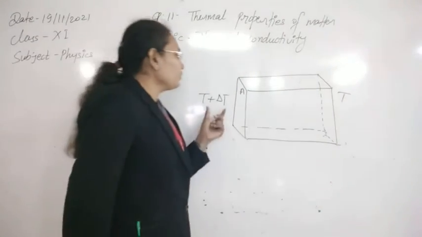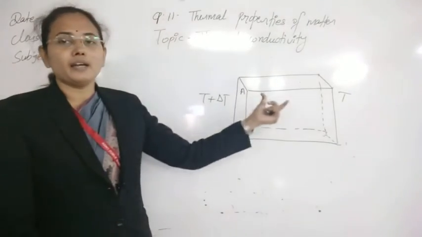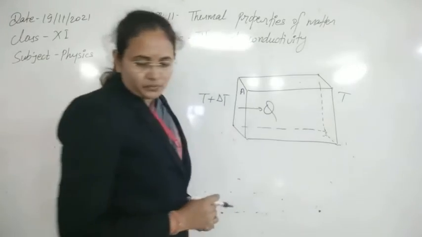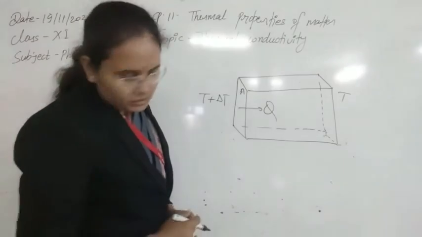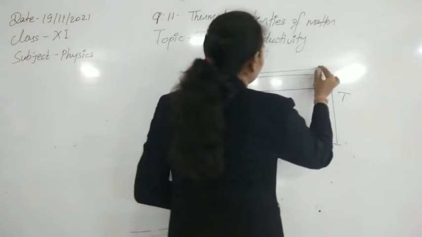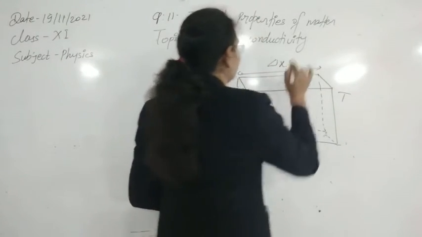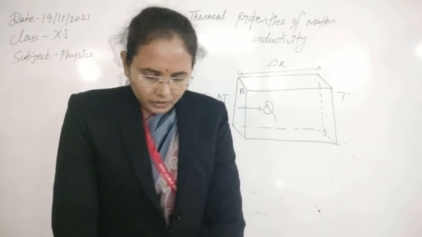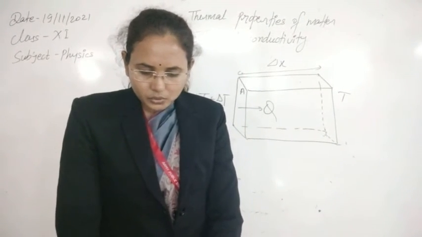Obviously, heat transfers from higher to lower temperature, so heat Q will be transferred. Suppose the distance from here to here is delta X.